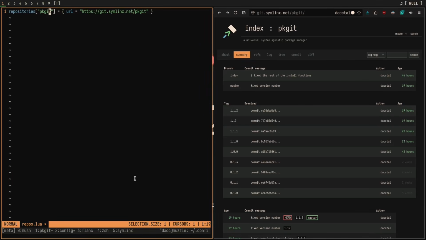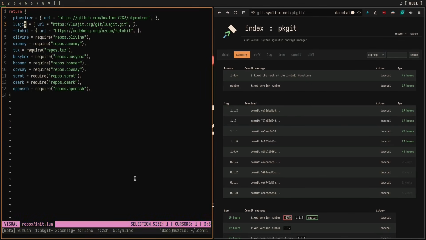Now you might notice that this is a different syntax than most repos that I have installed, like PipeMixer, LuaJIT. All of these are just variable names rather than brackets and quotes. The reason for this is actually very simple. When you're defining these variables in Lua and then passing them into pkgit, these variables are already read as strings, but there are packages that have names with special characters in them. One of those being the minus sign, or the hyphen, or the dash, whatever you want to call it.